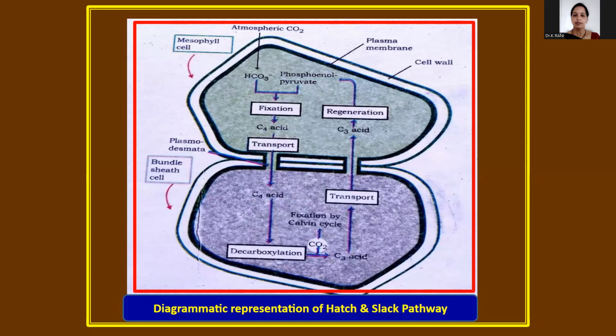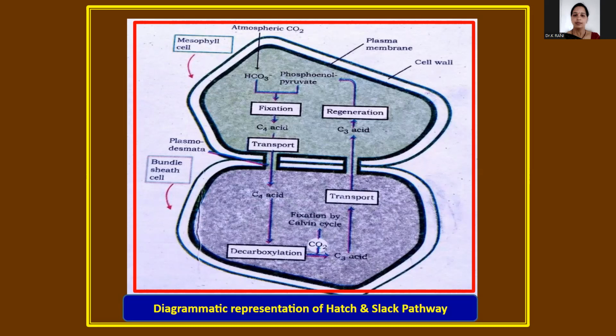The mesophyll cell contains only the PEP enzyme, but the bundle sheath cell chloroplast contains Rubisco, ribulose bisphosphate carboxylase and oxygenase. The bundle sheath cell completely has that enzyme. That is the basic pathway that results in the formation of sugars. The Calvin pathway is common to C3 and C4 plants.